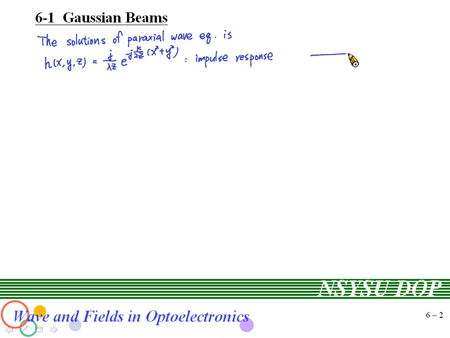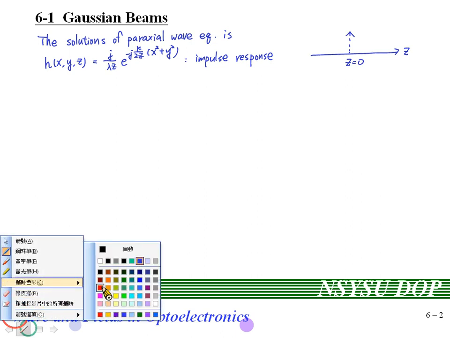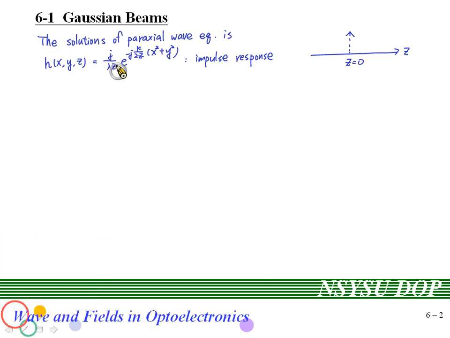But if you carefully observe the form of the h function shown here, you will see that at z is 0, at the origin, due to the z here, the h function will go to infinity.